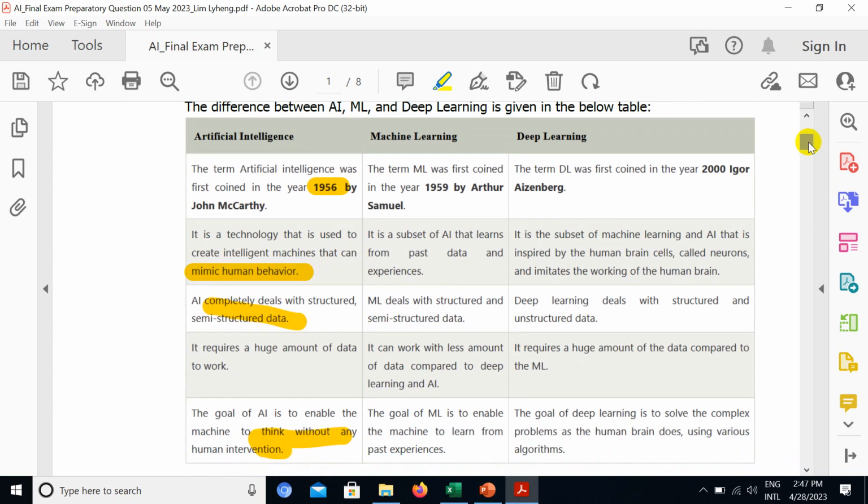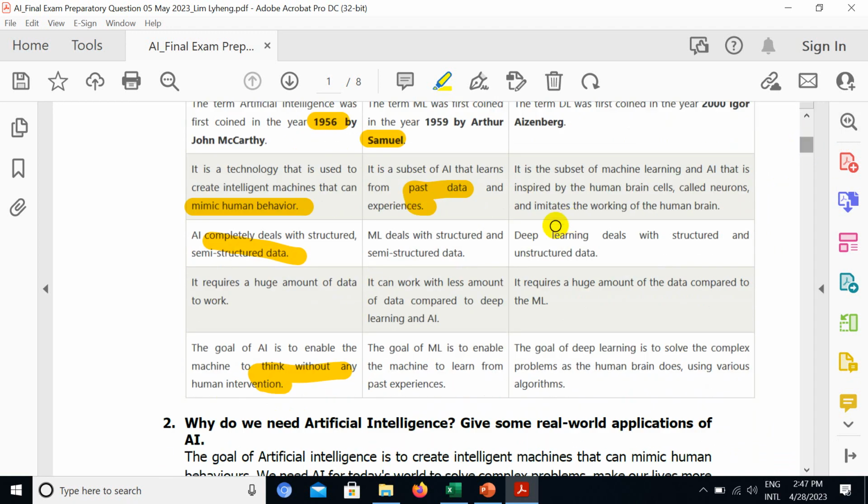For machine learning, the term ML was first coined in the year 1959 by Arthur Samuel. It is a subset of AI that learns from past data and experience, just like the way human beings learn. You learn from the past data and your experience. Machine learning deals with structured and semi-structured data. It can work with a smaller amount of data compared to deep learning and AI. The goal of machine learning is to enable machines to learn from past experience.